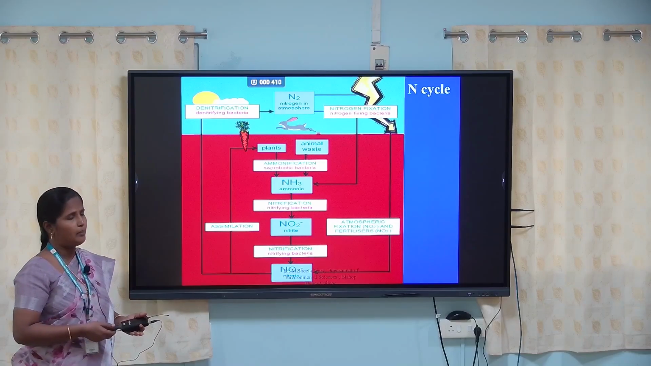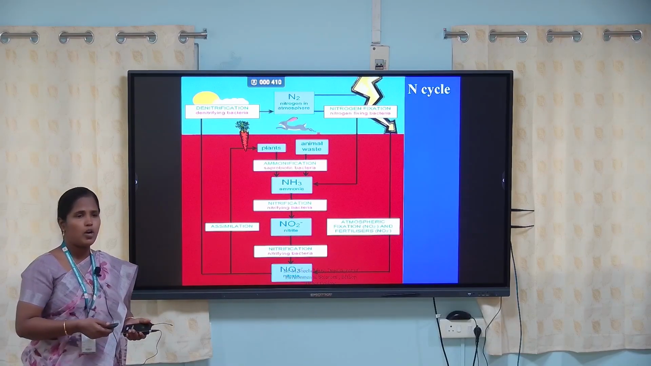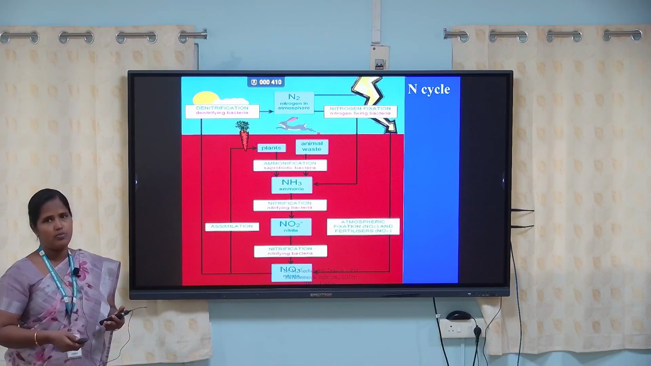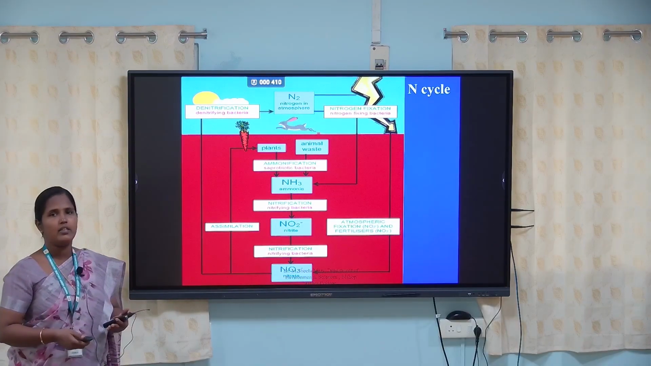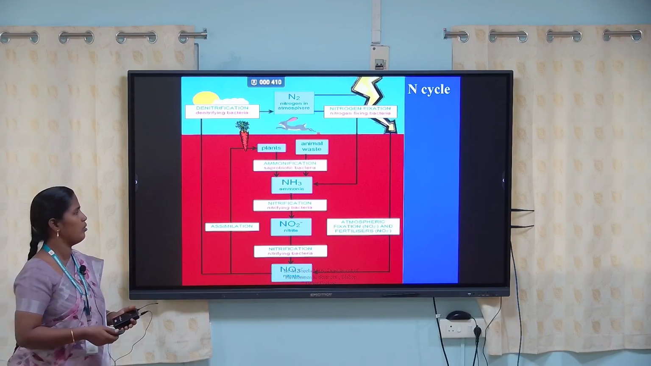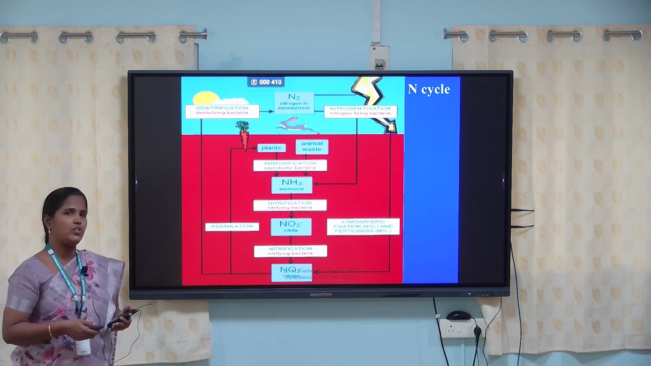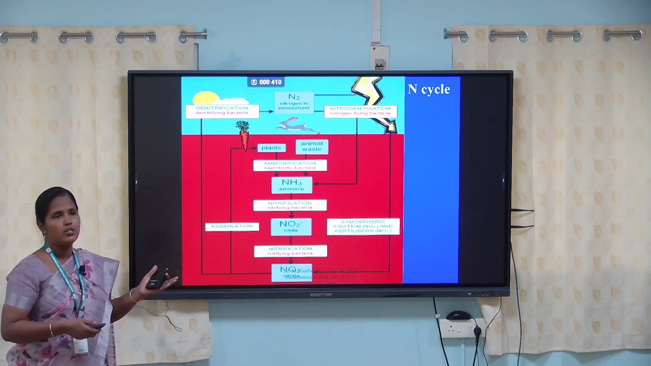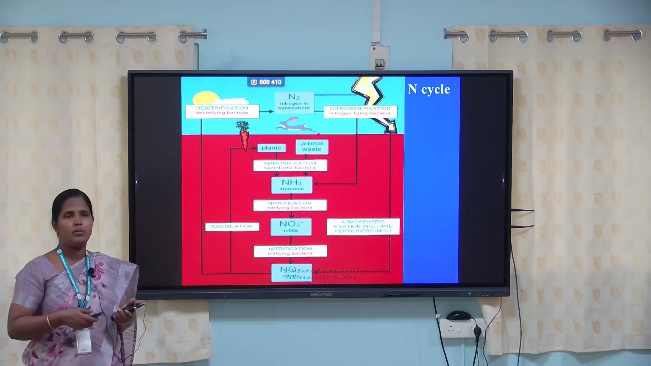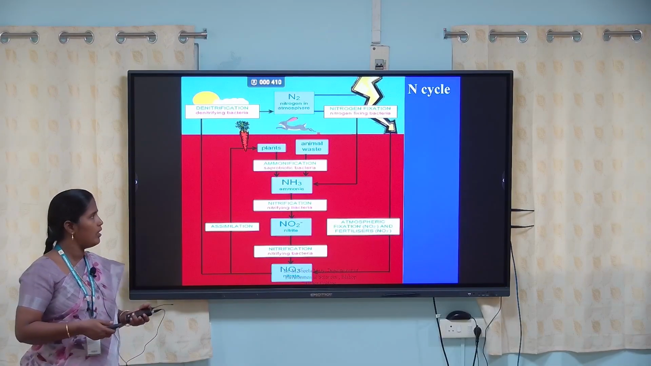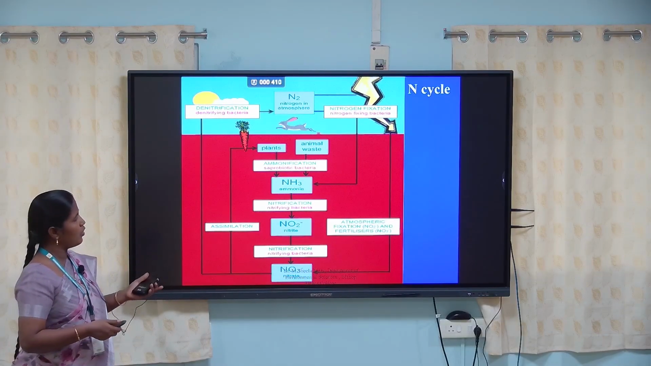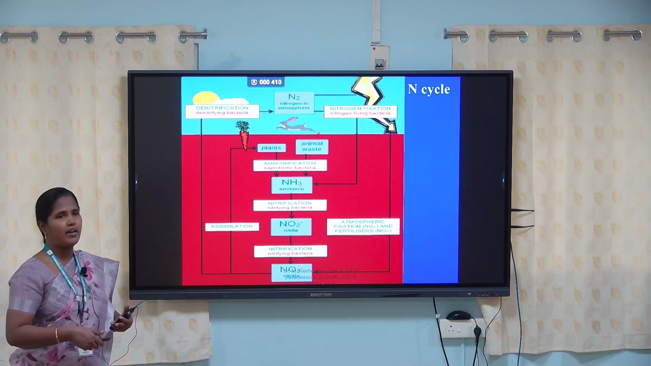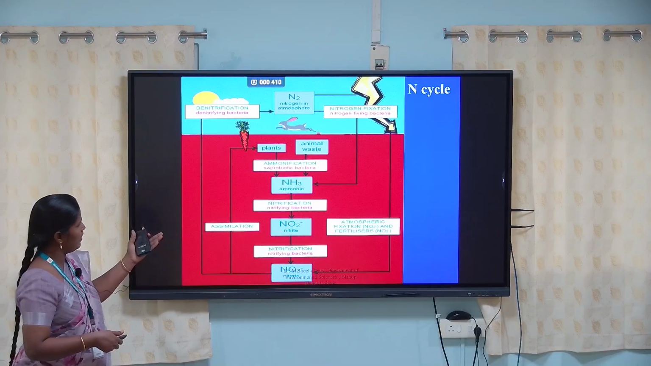Then the another important process is nitrogen, because 78% of nitrogen is present in the atmosphere in gaseous form. But nitrite and nitrate are very important nutrients for plant growth. How do plants take atmospheric nitrogen for their growth? Through microorganisms. Here the microorganisms play an important role in this cycle. The microbes can fix the nitrogen and convert it into nitrite and nitrate. That process is called nitrification.